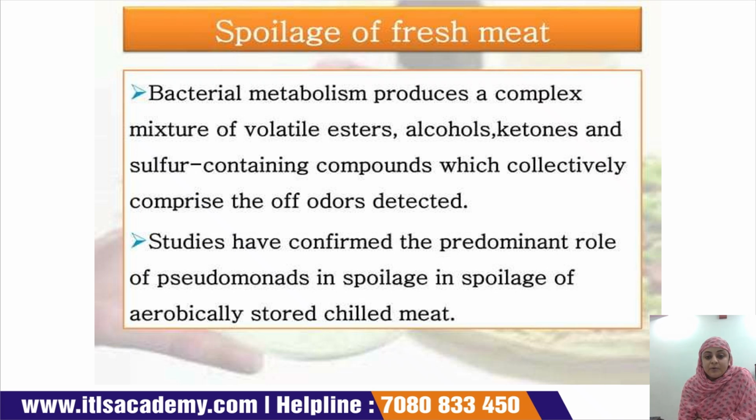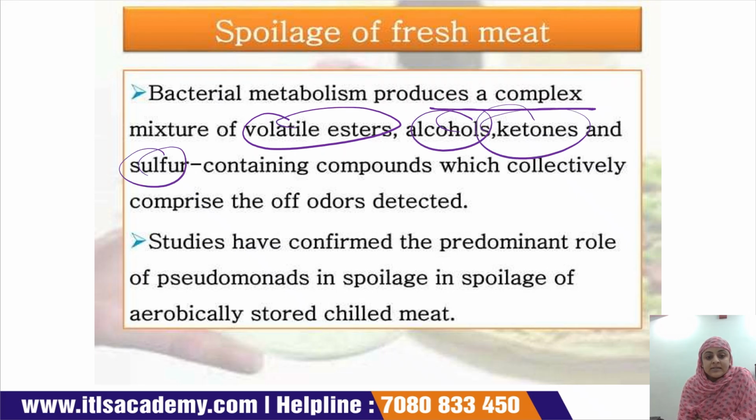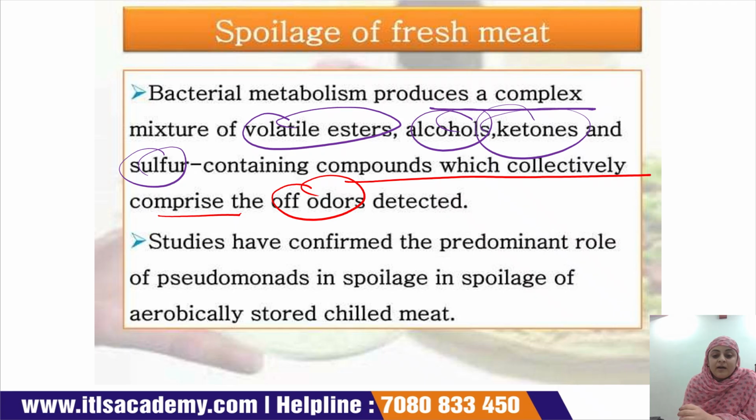Bacterial metabolism produces a complex mixture of volatile esters, alcohols, ketones, and sulfur-containing compounds, which collectively comprise the off odor. Studies have confirmed the predominant role of Pseudomonas in spoilage of aerobically stored chilled meat.